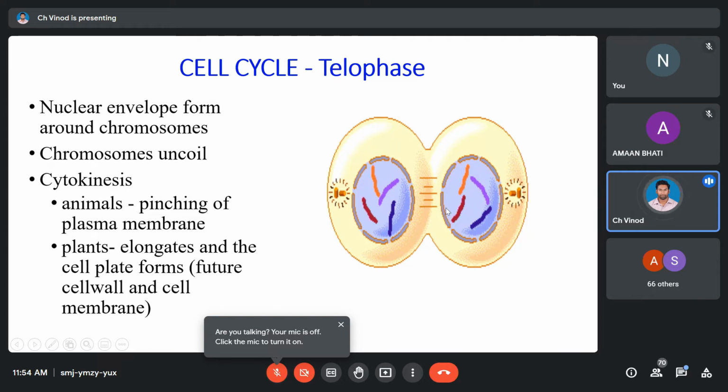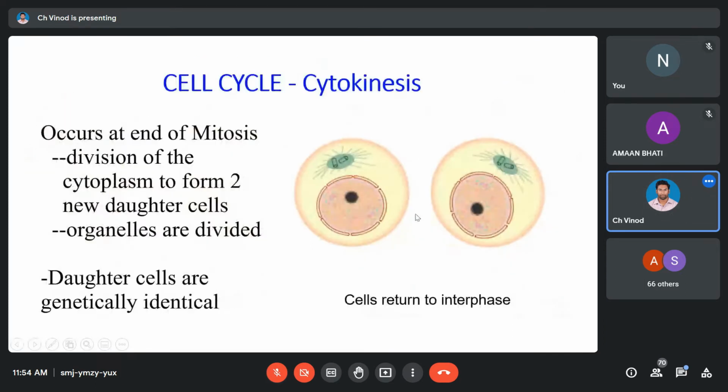Okay, so in this manner, the cells undergo cytokinesis, and we are going to get two daughter cells, and both the daughter cells are going to have the same chromosome content, and they look just like the way their parents used to look like. Okay, so they return to the interphase and they enter the G1 state of the interphase. So the cell cycle of a somatic cell gets completed in this manner.